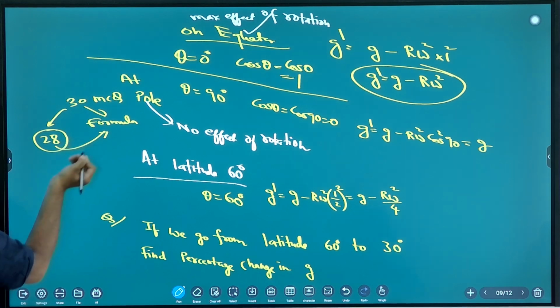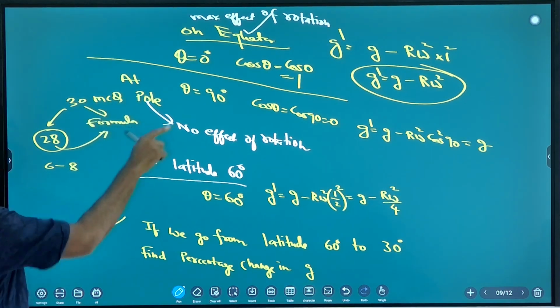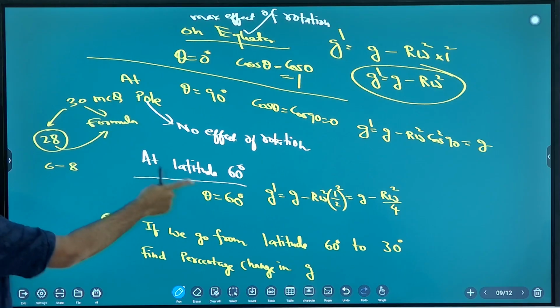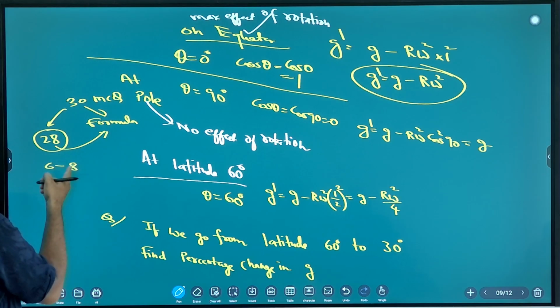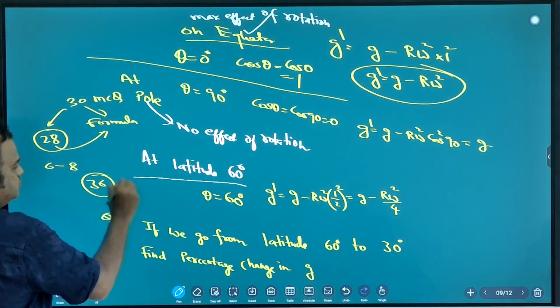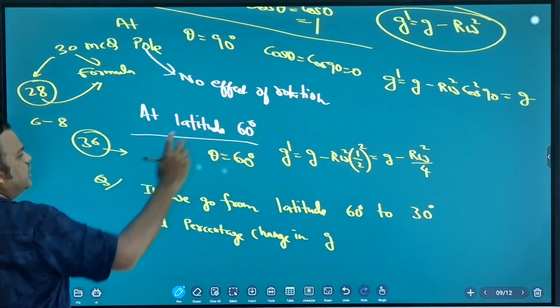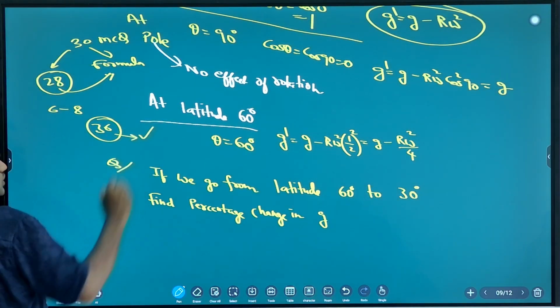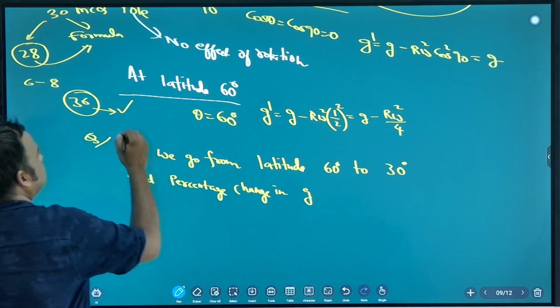Some questions are tricky, maybe 6 to 8, where the formula is important but also the situation in the question. Combine these and you get 36. Thoroughly prepare the formula list and derivations, and 36 questions are confirmed.